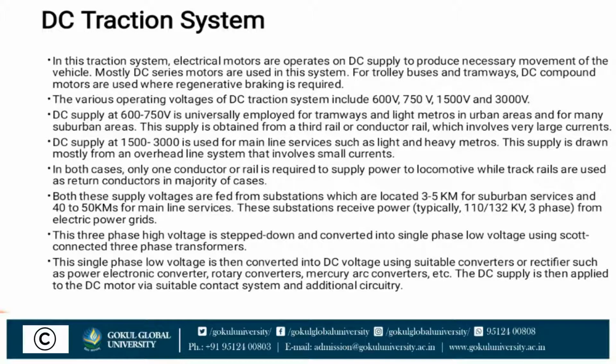In a DC traction system, only one conductor is required to supply power to the locomotive and tramway. Both these supply voltages are fed from substations which are located 3 to 5 km apart for suburban service and 40 to 50 km apart for mainline service. This substation receives power, typically 110 to 132 kV 3 phase, from the electric power grid.